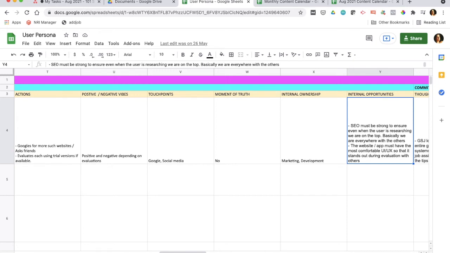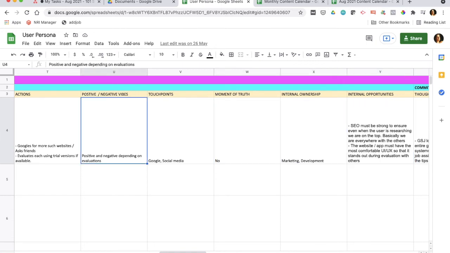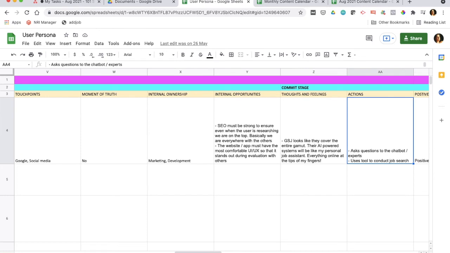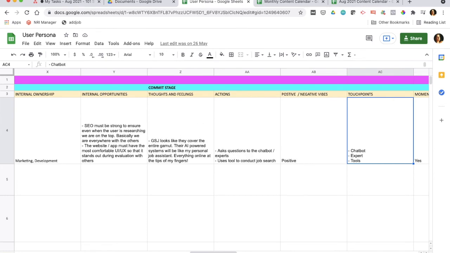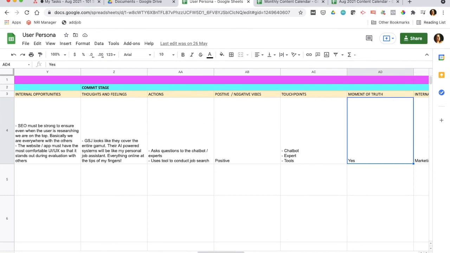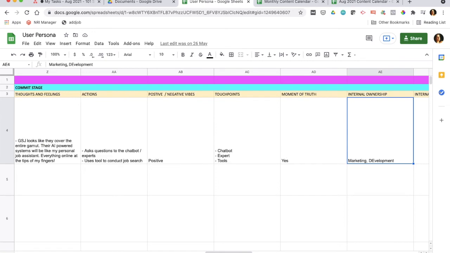So during the research stage, when he is evaluating so many competitors and he is evaluating you, and he does a Google search, and if your search comes up on top, you have won the race over there. And that is a special effort that your marketing team takes to ensure that during this stage the user's needs are taken care of. So, going in the same way at the commit stage, you give him a payment gateway so that he quickly makes the payment and goes ahead and commits to your product.